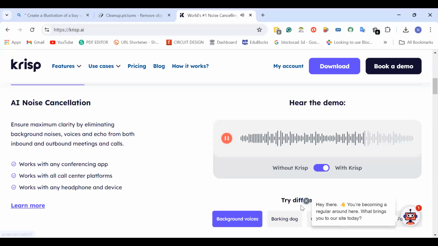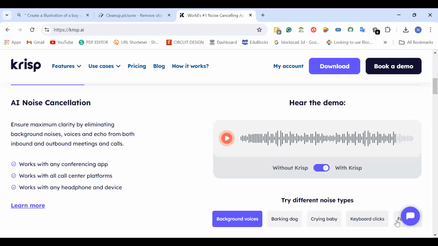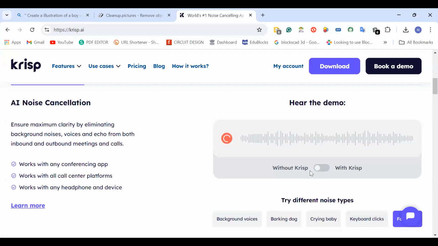So have you seen the difference? When it's turned off, you can see the background noise. When I turned it on, the background noise gets removed. Parallelly, let's suppose there's the sound of a fan. I want to use this Krisp AI-based noise cancellation software, and let me play this demo again. You can use this on Zoom calls or in your day-to-day meetings, and you can even cancel out the noise coming from the second person. Like if I'm speaking and there's some background noise from my end, you can even cancel those sounds by using this. So you see,